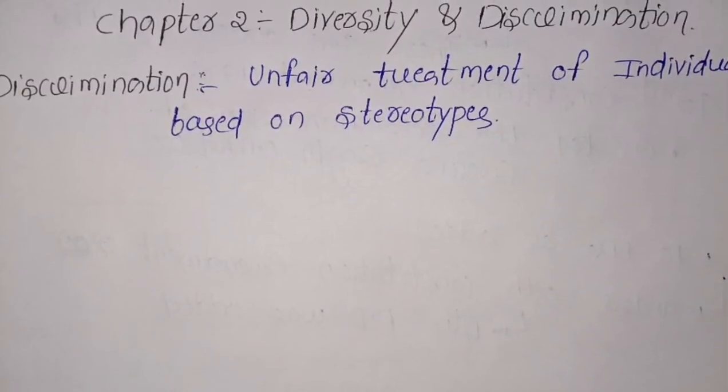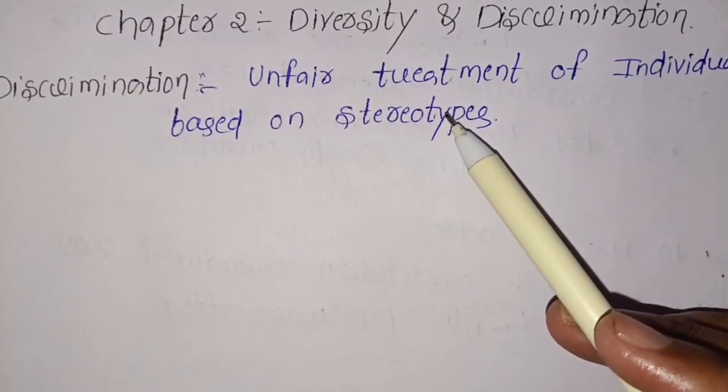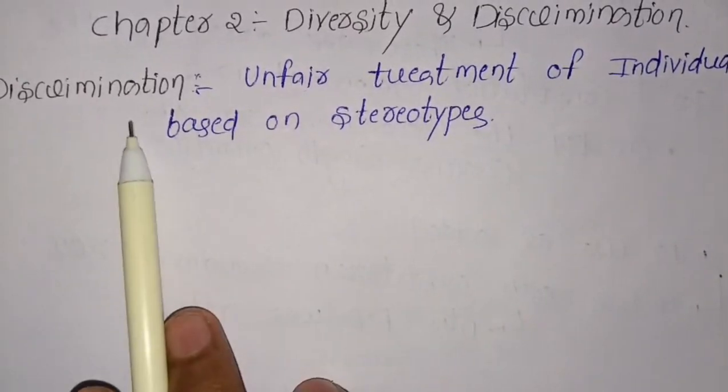Discrimination is nothing but treating people unfairly. If you treat other people unfairly, that is known as discrimination.